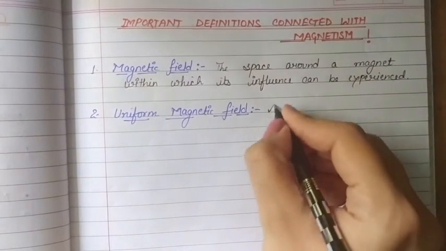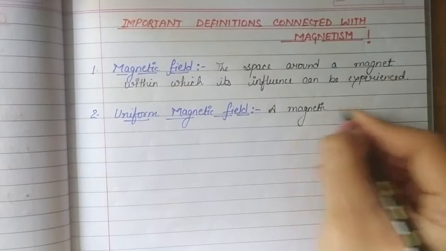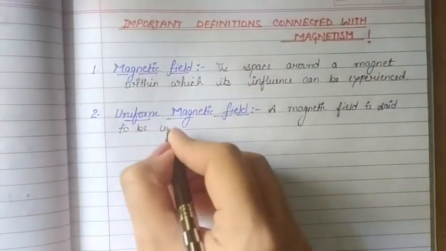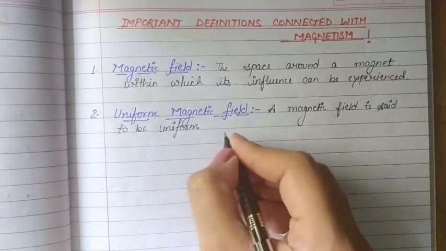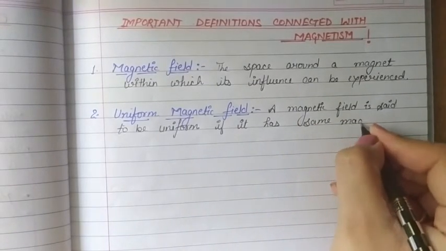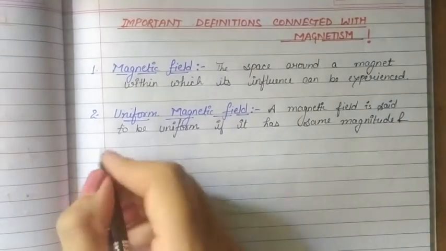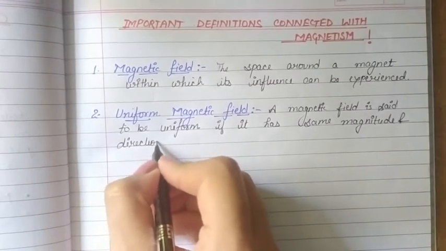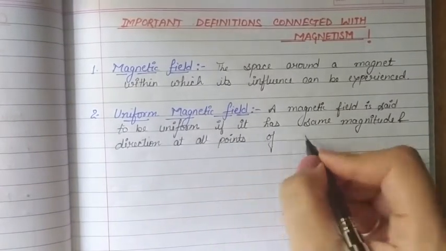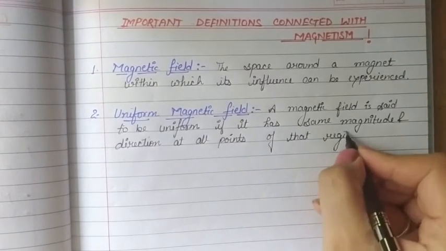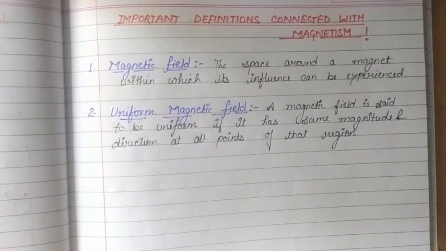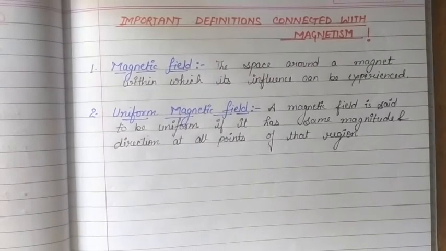So how will we define uniform magnetic field? A magnetic field is said to be uniform if it has the same magnitude and direction at all points of that region. If in that region, at every point, we are getting the same magnitude and the same direction of the magnetic field, then that magnetic field is called uniform magnetic field.